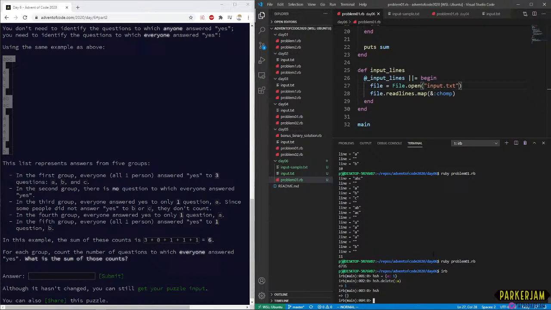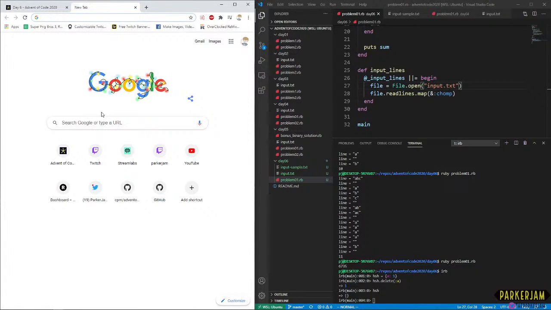We can delete keys, or we can store them all individually and get the union of them. I think there's syntax for that. I'm trying to think what... I think it would actually just be subtraction. No. Subtraction would delete things that are in common. Let's look this up real quick, because I think there's nice Ruby syntax for this.